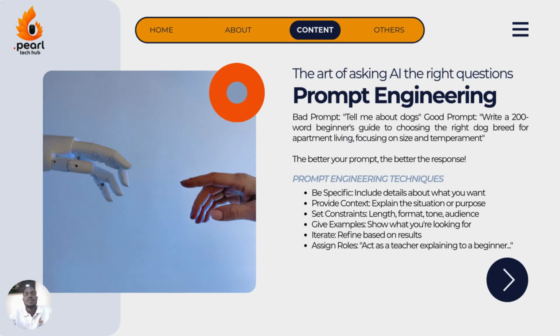So you can have different versions of the same answer. Then you can choose the best one. So that's the meaning of iteration, or refining the results.